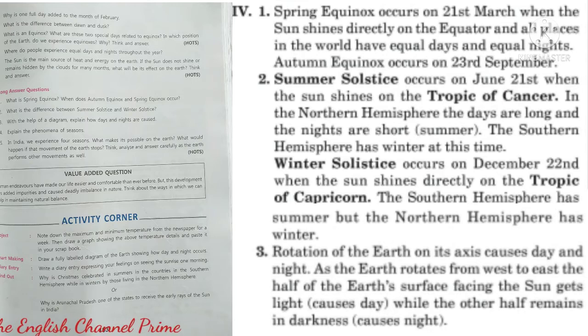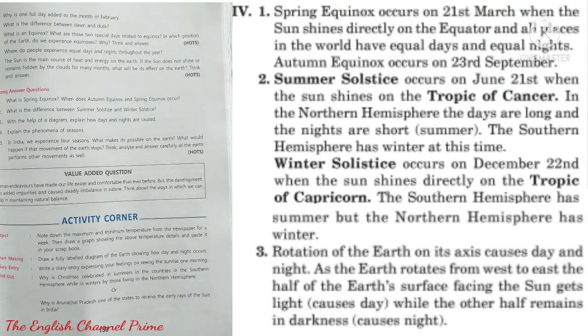Write down the answer. Spring equinox occurs on 21st March when the sun shines directly on the equator and all places in the world have equal days and equal nights. Autumn equinox occurs on 23rd September.